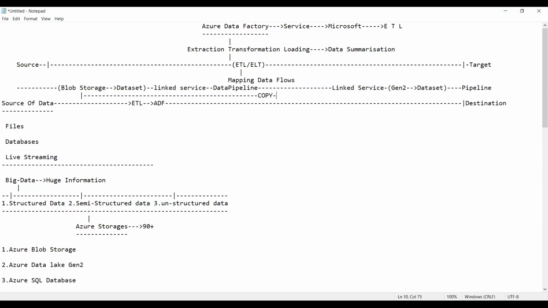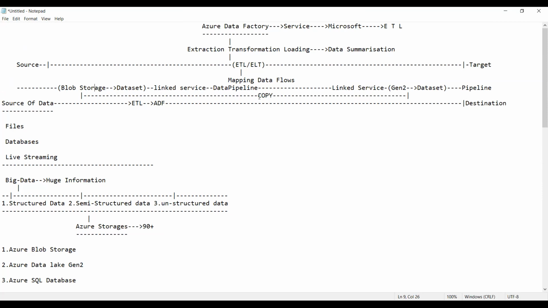I wanted to copy from here to here. Getting my point? I wanted to use the copy activity. Copy activity means what? Control C and Control V. So the action simply copies the data from the copy source to the target.